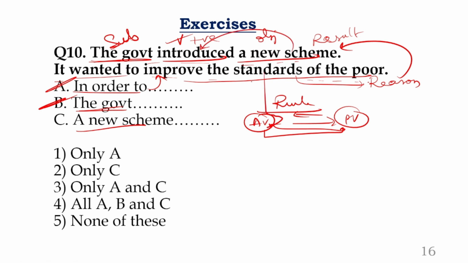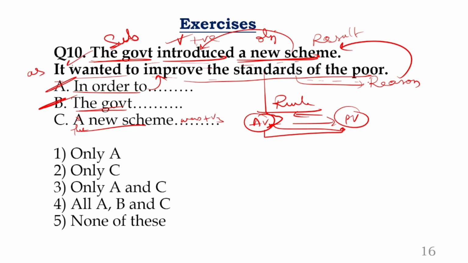A new scheme, not the new scheme. If at all there is a word "the" here, you cannot answer, because that becomes particular, not an introduction. So a new scheme was introduced by the government and it wanted to improve the standards of the poor. Is that clear? Or you can say, as it wanted to improve the standards of the poor. A new scheme was introduced, was plus V3, by the government as it wanted.